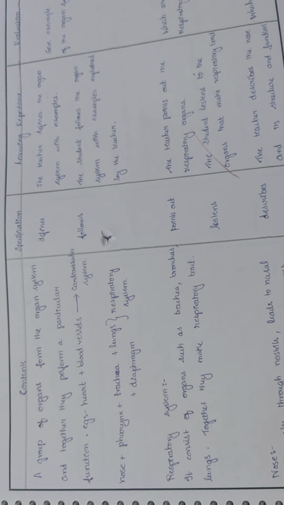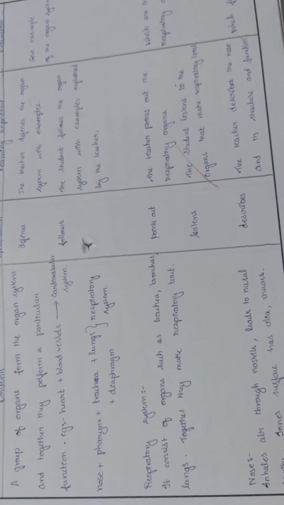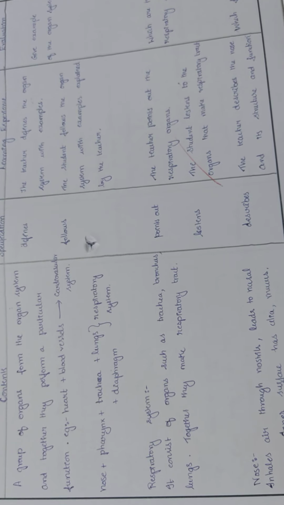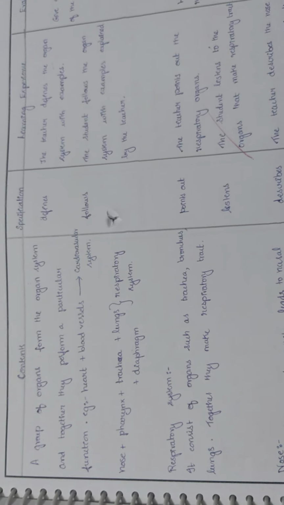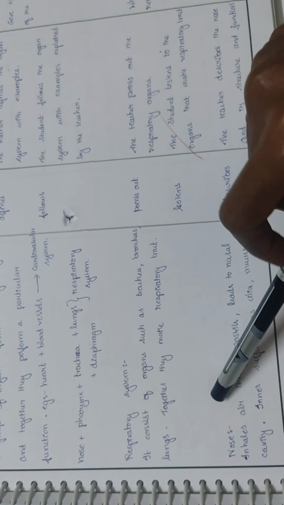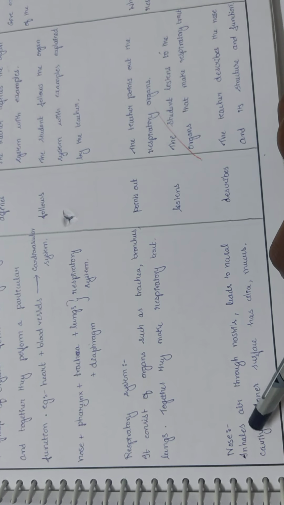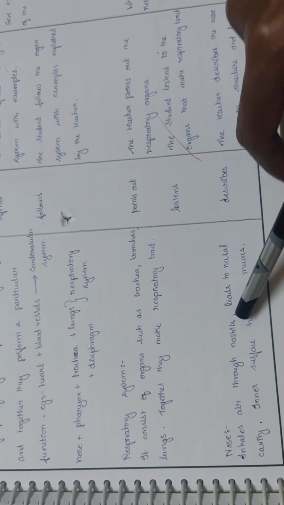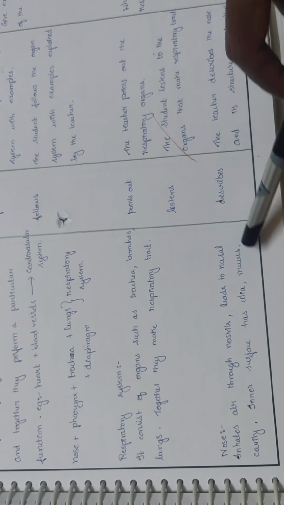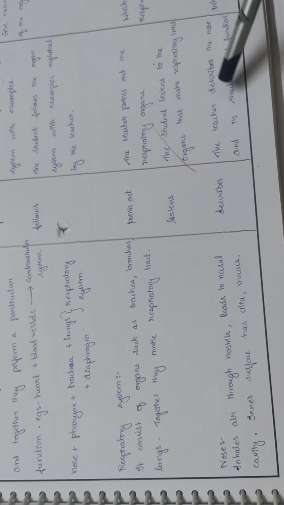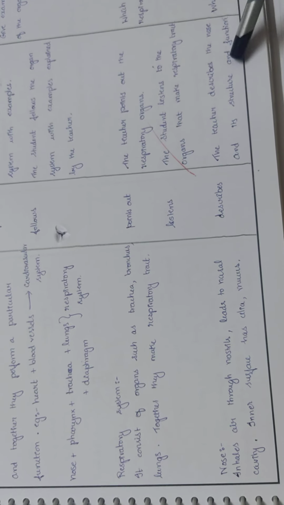So the teacher points out about the respiratory organs. The student listens to the organs that make the respiratory tract. And here we ask, what are the respiratory organs? Then we explain about the nose. Inhales air through nostrils, leads to nasal cavity, inner surface has cilia and mucus. So the teacher describes the nose and its structure and function.